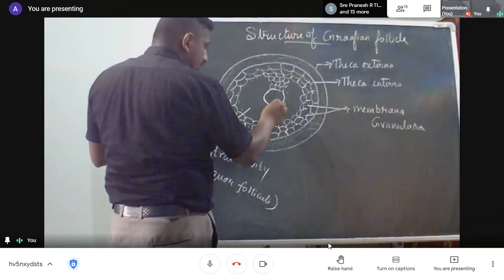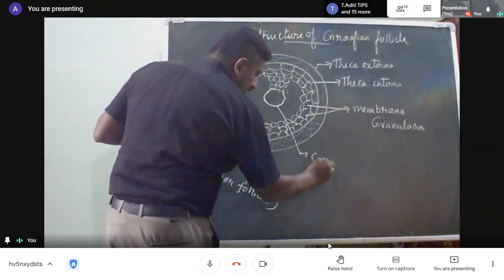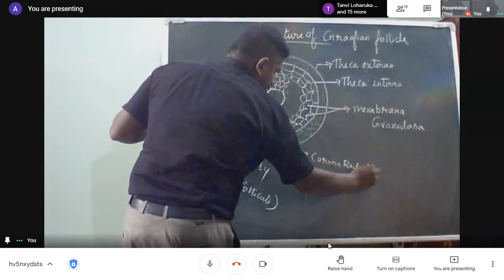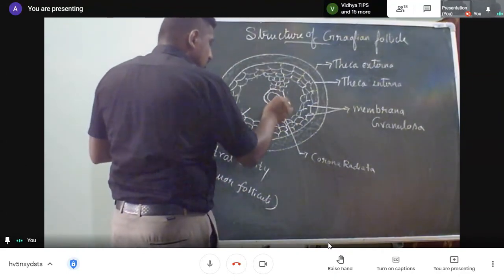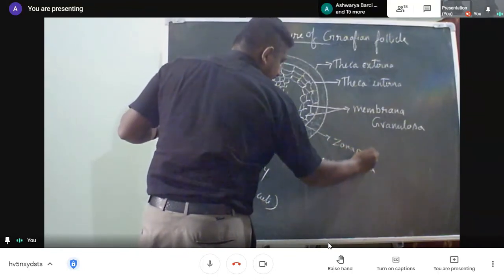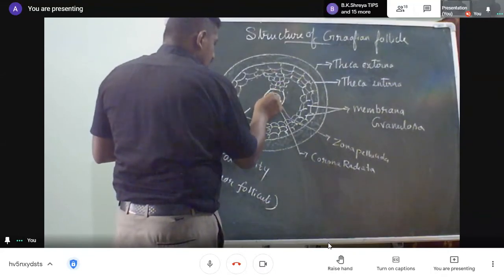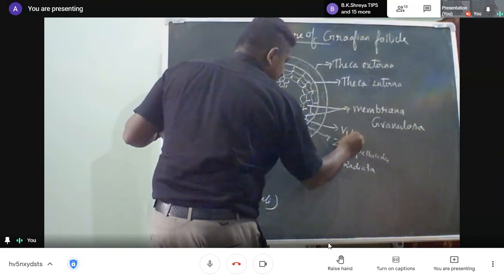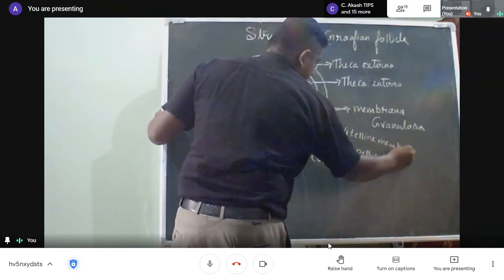And this is an important layer, called corona radiata. Then one more layer will be there, the zona pellucida. Then the vitelline membrane. These are the egg membranes.